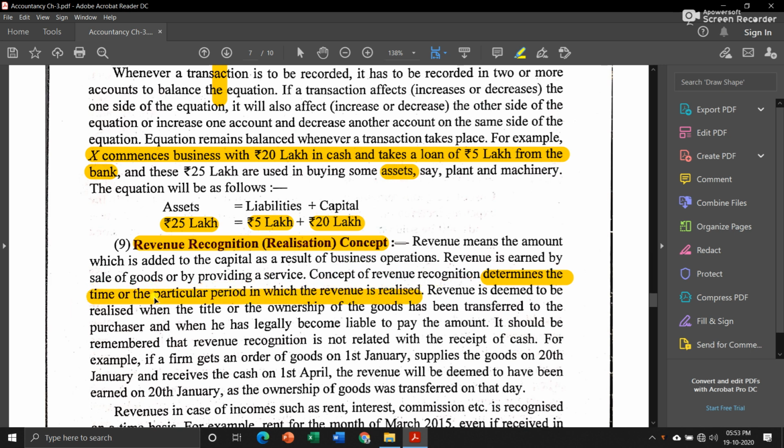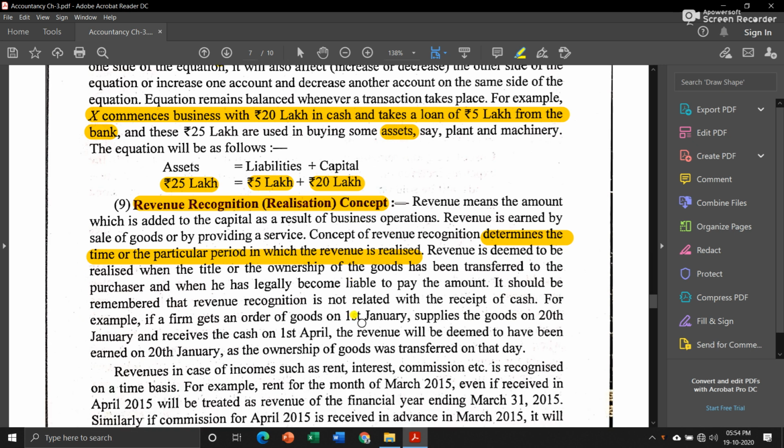Revenue is deemed to be realized when the title or the ownership of the goods has been transferred. Now according to this concept, we will consider that the revenue took place on the date or at the moment when the ownership of goods has been transferred.